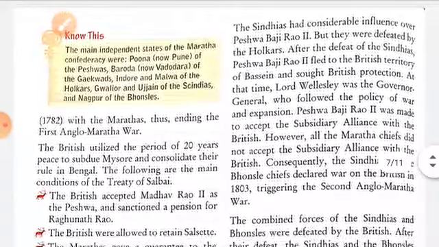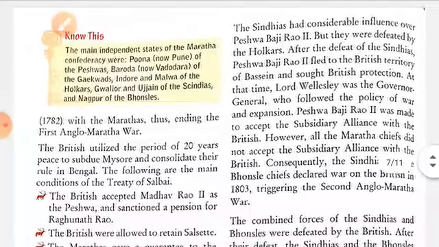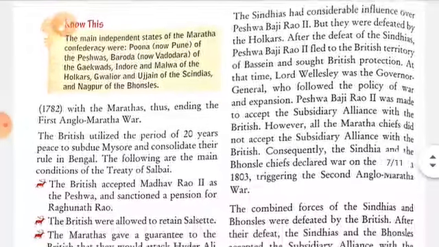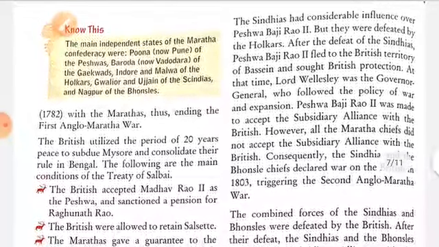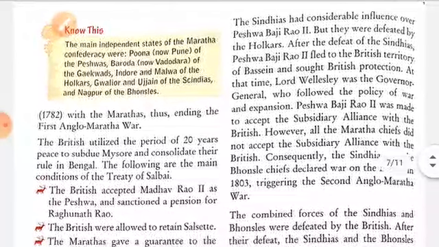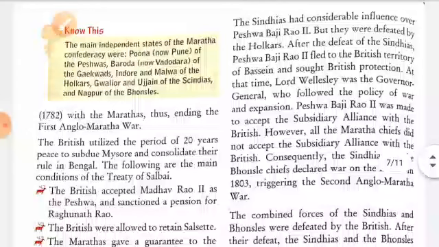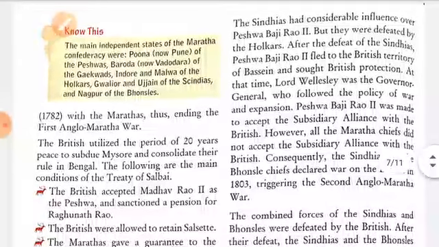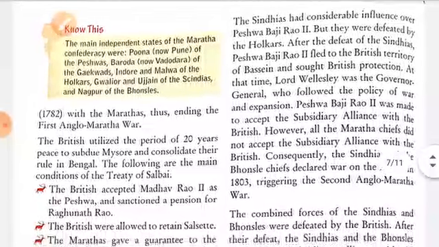So the First Anglo-Maratha War ended with this treaty, and in the Treaty of Salbai, the British accepted Madhav Rao II as Peshwa and sanctioned a pension to Raghunath Rao, and were allowed to retain Salsette.